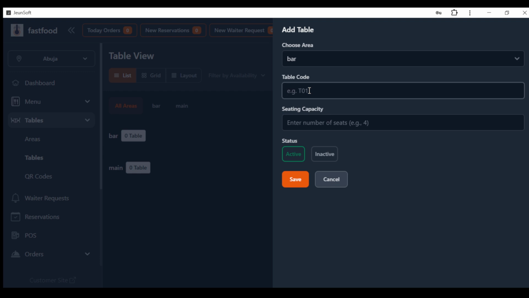For the bar, I won't be adding so many tables, just for illustration purposes. For the table name, it depends on what you want to type, but let's say table 1 is in the bar. We have table 1 in the bar, and that table 1 actually has a capacity of 4 seats, for example, depending on your restaurant. It might be 2, it might be 3, it might be 4. Just input that. So I say save.